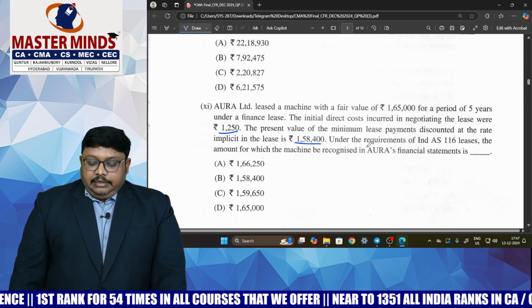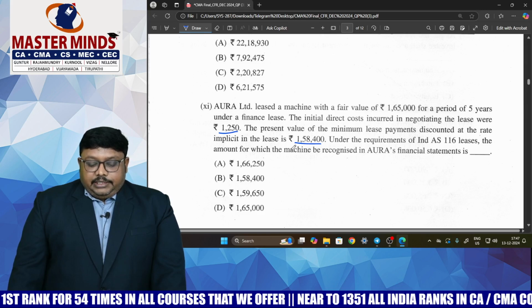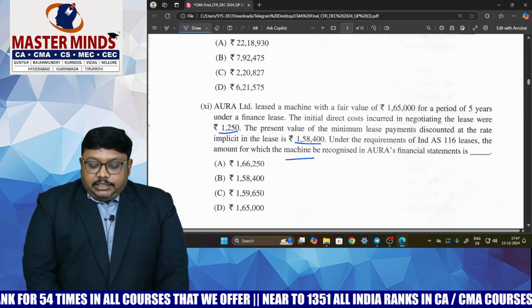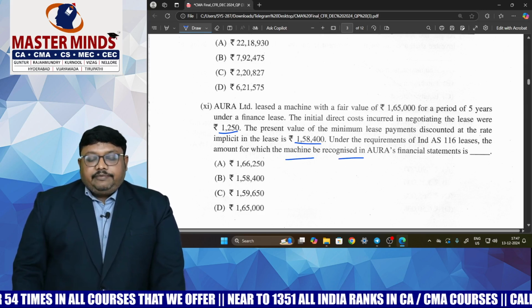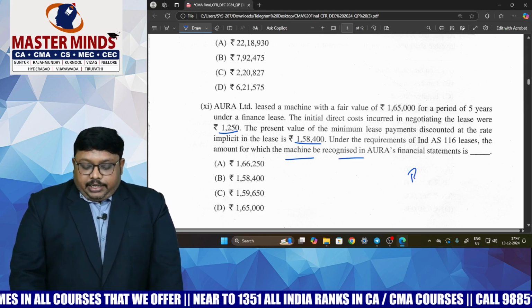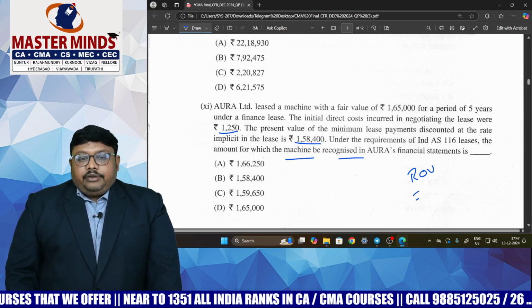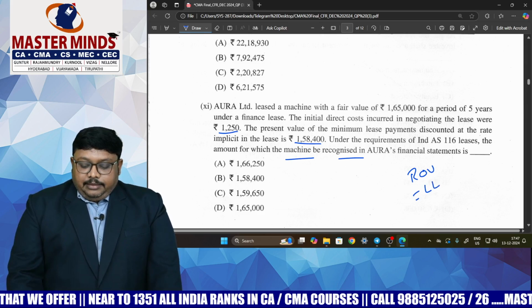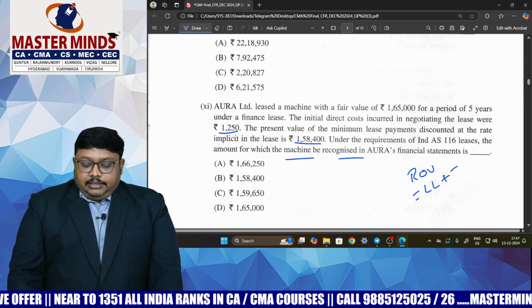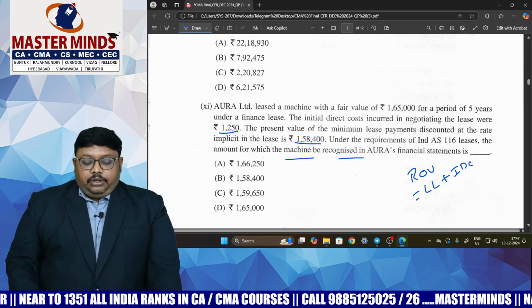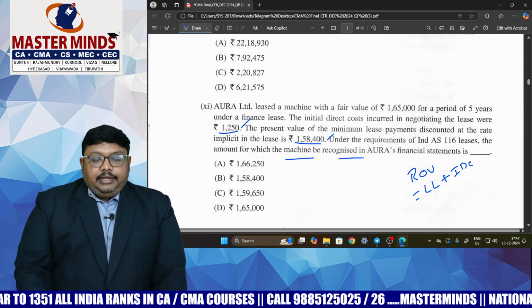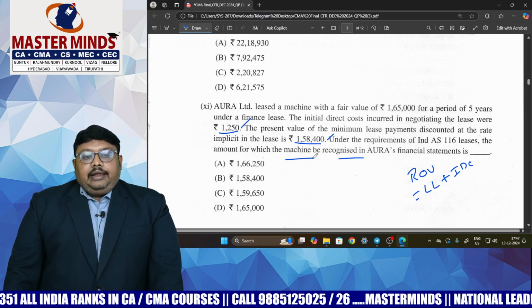Under the requirements of Ind AS 116, the amount at which the machine should be recognized in Aura's financial statements. What is the ROU asset? So how can you get the right of use asset, Nana? Here it is lease liability plus initial direct cost. Already we have the lease liability and the initial direct cost also. We can add, and we will get the value.